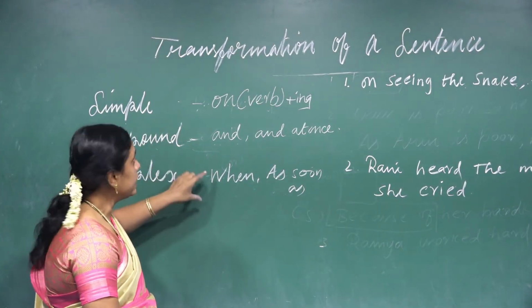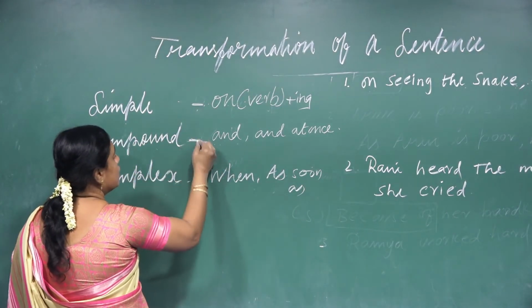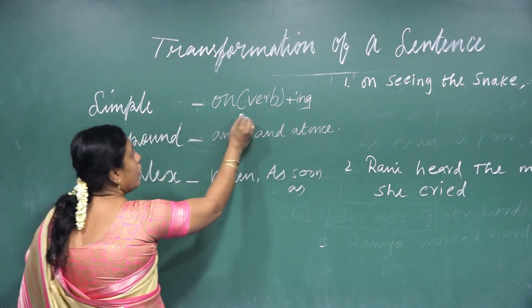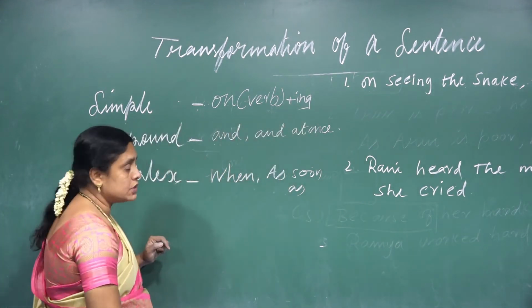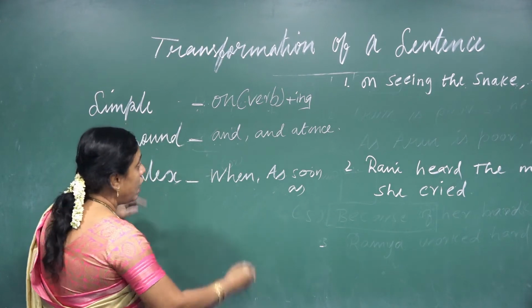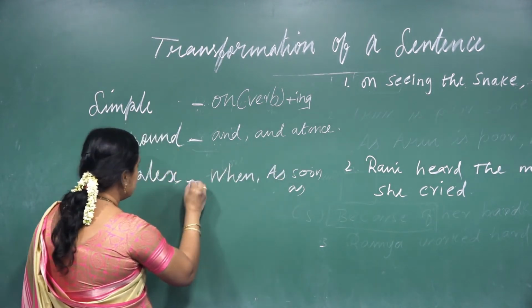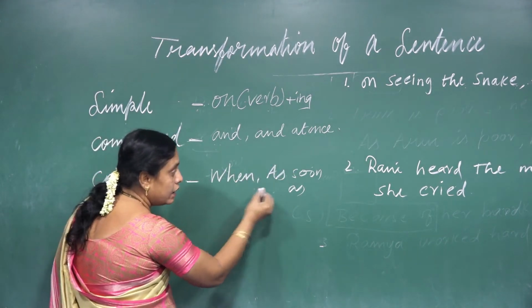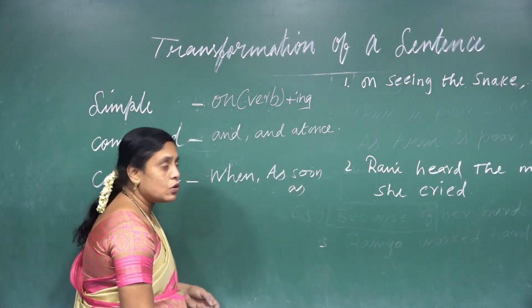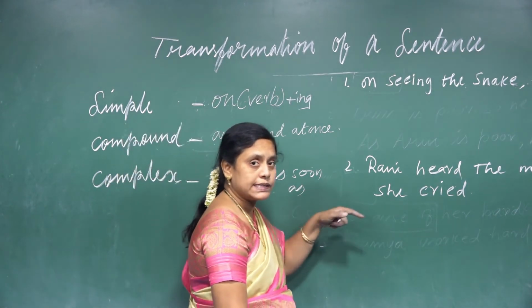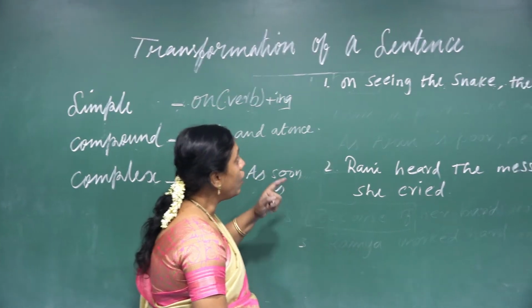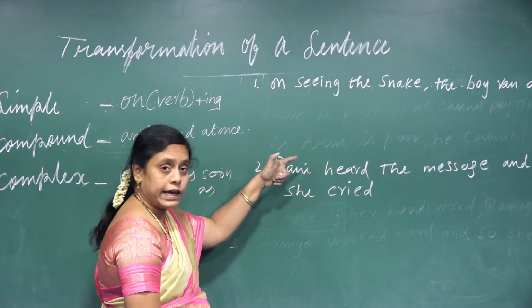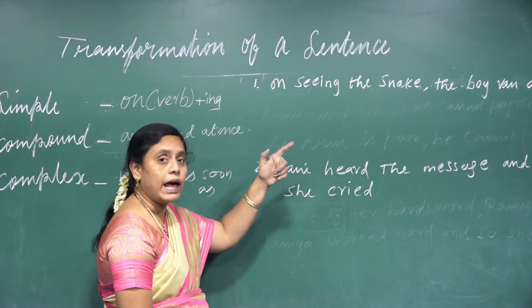Now the third rule will be simple: on verb plus ing, compound: and at once. Here complex is when, as soon as. So for this also I have given two examples, you see it. And now, on seeing the snake, the boy ran away.